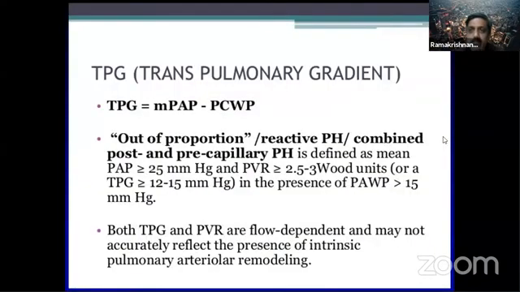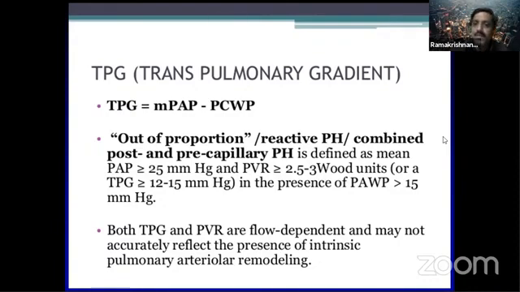One of the key terms that you should understand is the transpulmonary gradient and the diastolic pulmonary gradient. All the DM students who are appearing for the exam should be well aware of these two terms. A transpulmonary gradient is very simple. It's the mean PA pressure minus the mean pulmonary capillary wedge pressure. So in effect, you take away the flowing pressure that is driving the circuit, and what is actually happening there? What is this reactive pH? This is what is there.